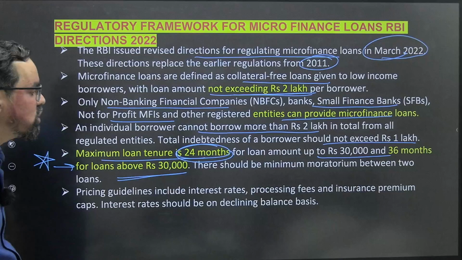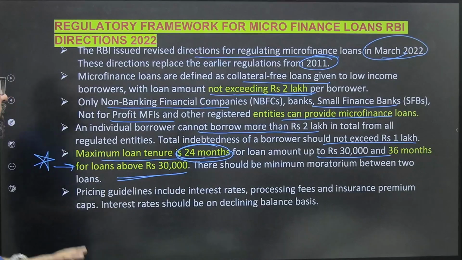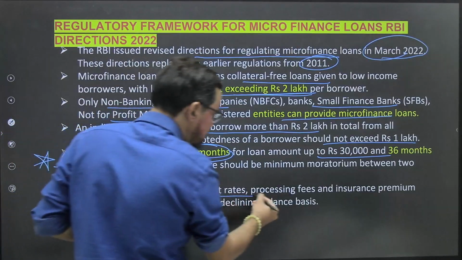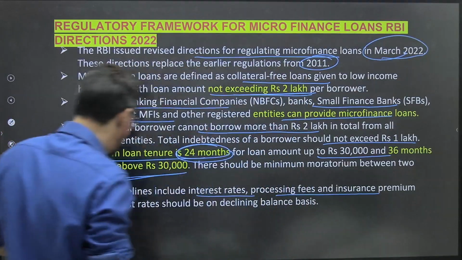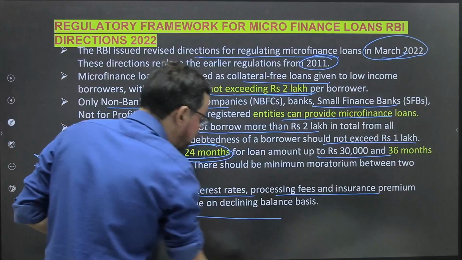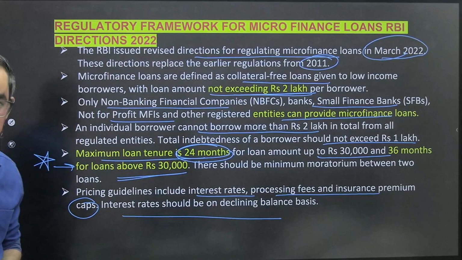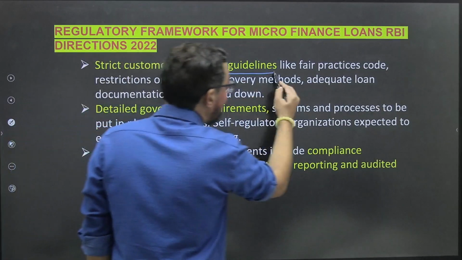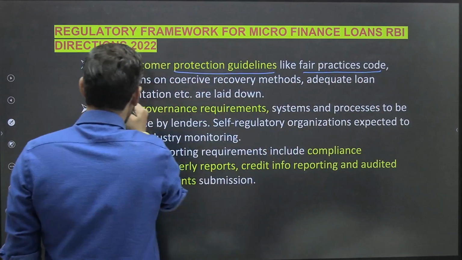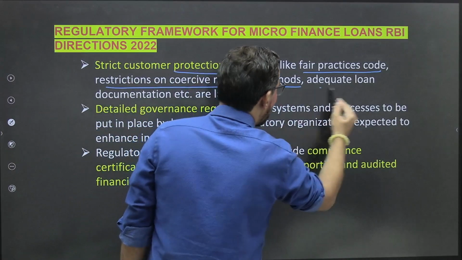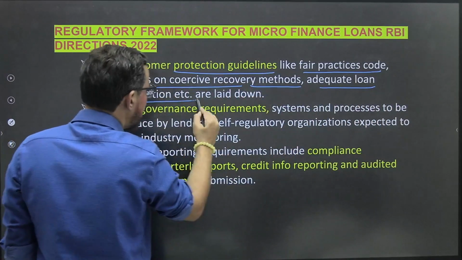There should be a minimum moratorium between two loans also. Pricing guidelines include interest rate, processing fee, and insurance premium cap. Then the interest rate should be on a declining balance basis. Okay, so these are some statements. Strict customer protection guidelines like fair practices code, restrictions on coercive recovery methods, and adequate loan documentation, etc.